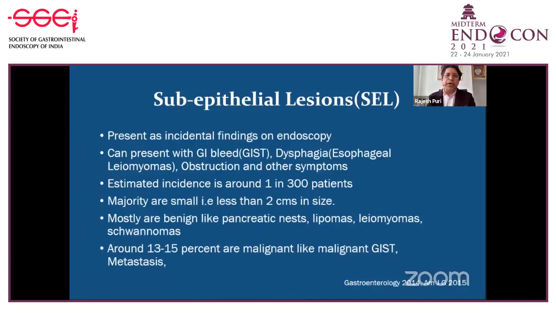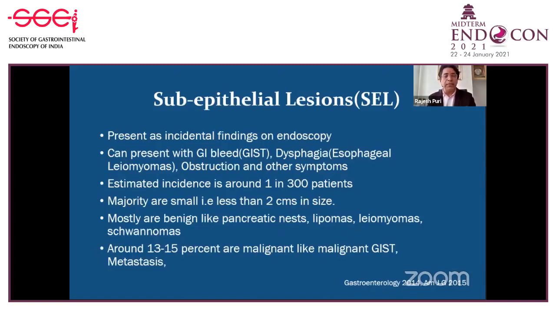Mostly they are present during a routine endoscopic examination. They present as an incidental finding. You are doing endoscopy for some purpose, and while doing endoscopy, you pick up a lesion and you are not very sure what kind of subepithelial lesion it is. But in a subset of patients, they can present as GI bleed, dysphagia, obstruction and other symptoms. The estimated incidence is around 1 in 300 endoscopies. The majority of them are small, less than 2 centimeters in size.